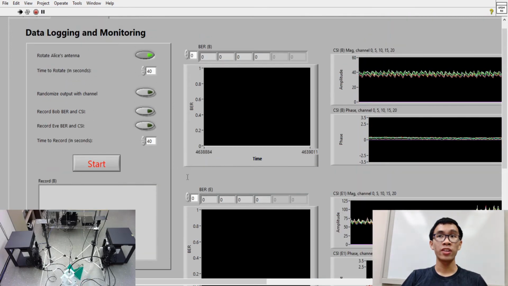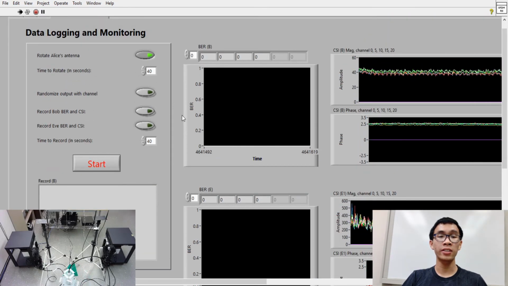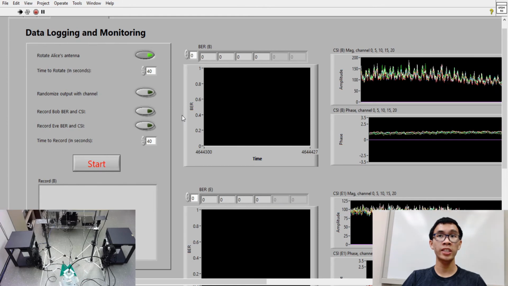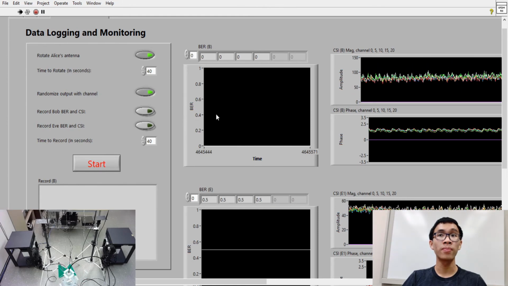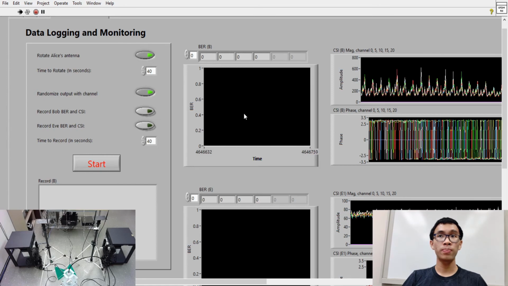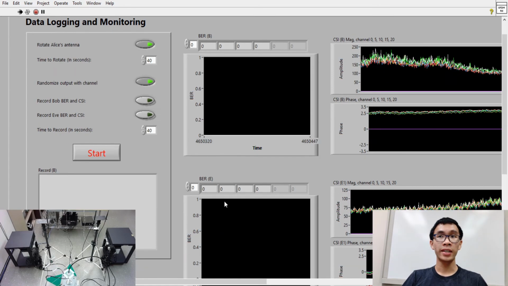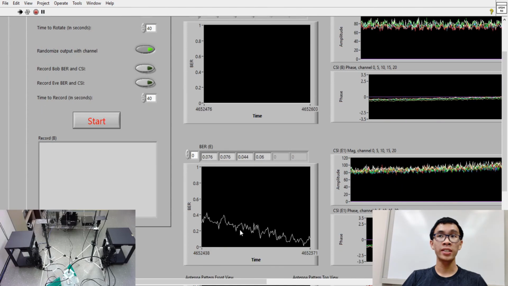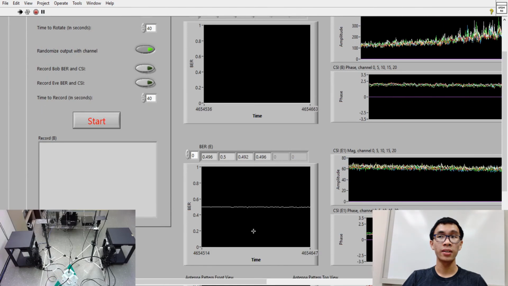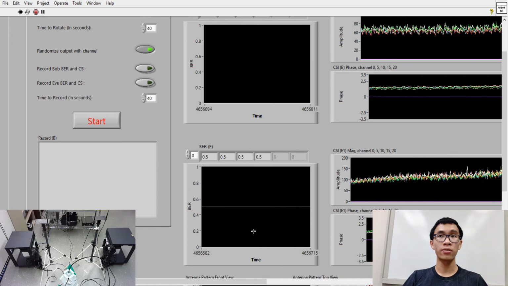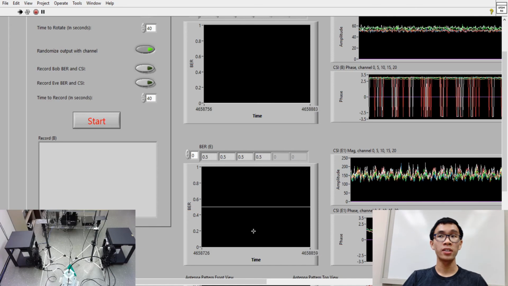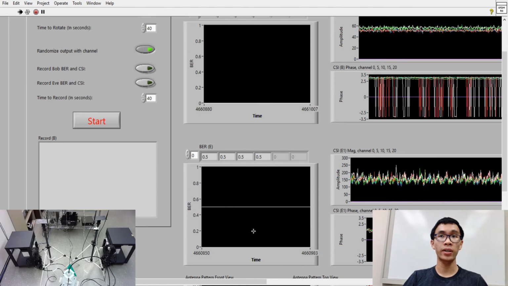Halfway in, we can flip this button to randomize our signal by having Alice pre-code the channel effect from itself to Bob. We can see that Bob's BER stays the same, since it can still decode the signal. Taking a look at Eve's BER, we can see that it has jumped to 50%, since it cannot calculate the channel effect between Alice and itself, so we can conclusively say that our method works.